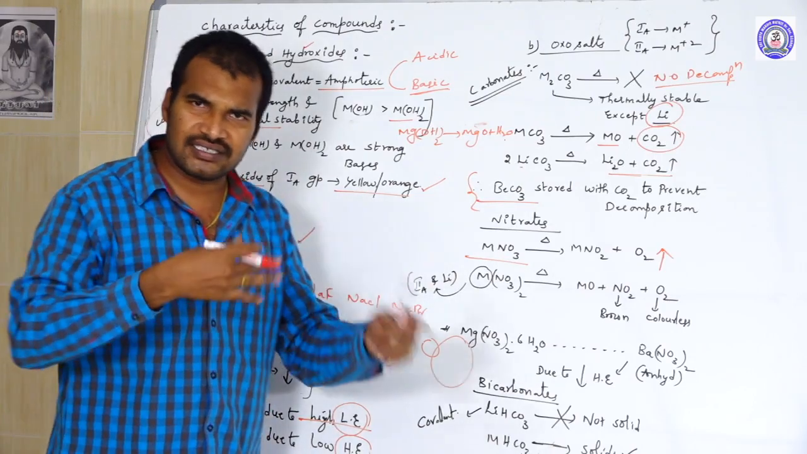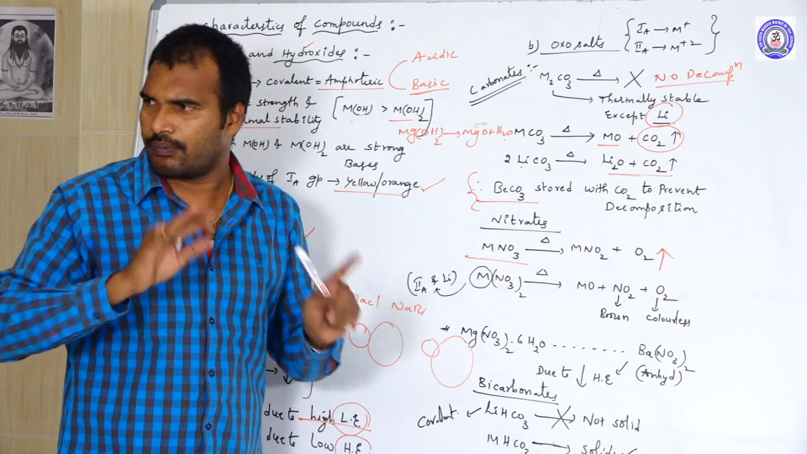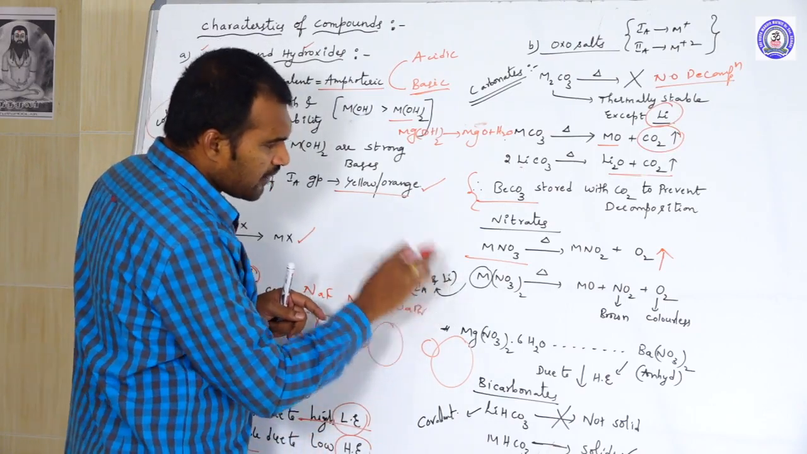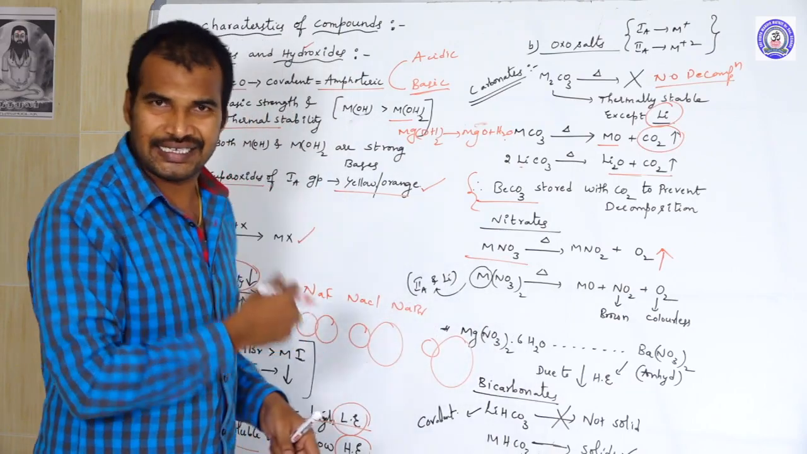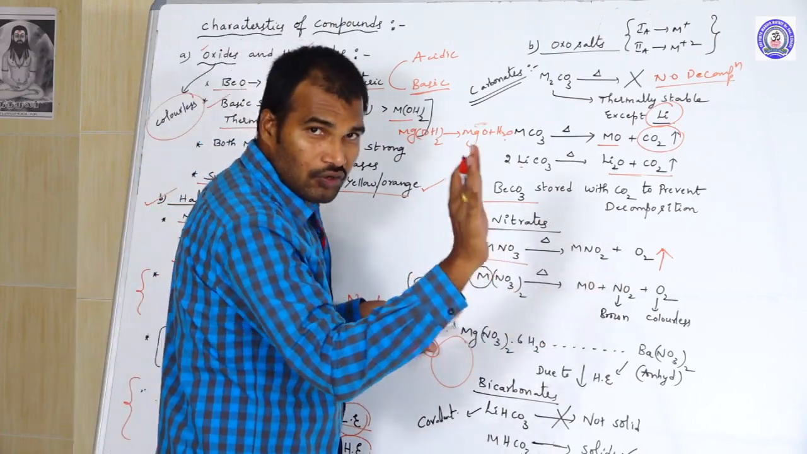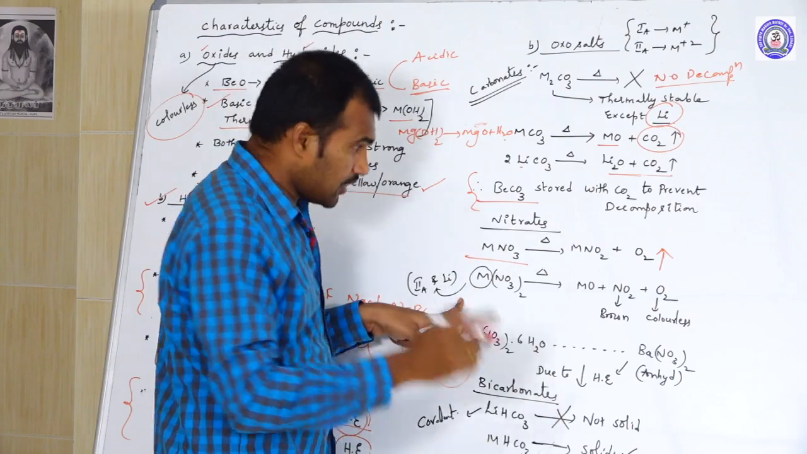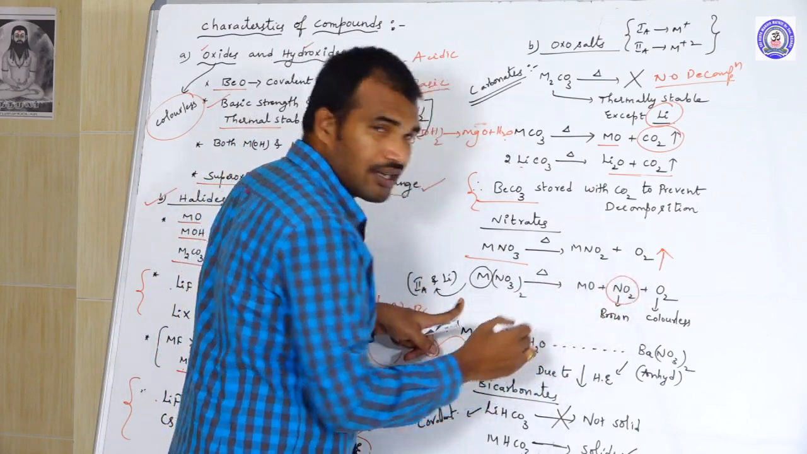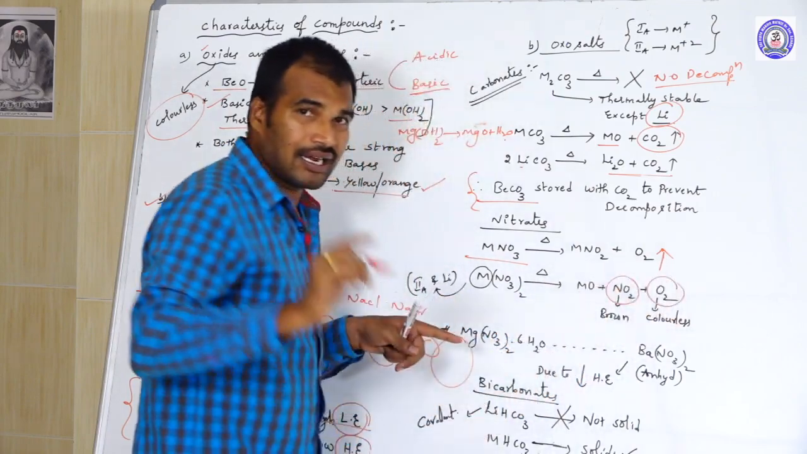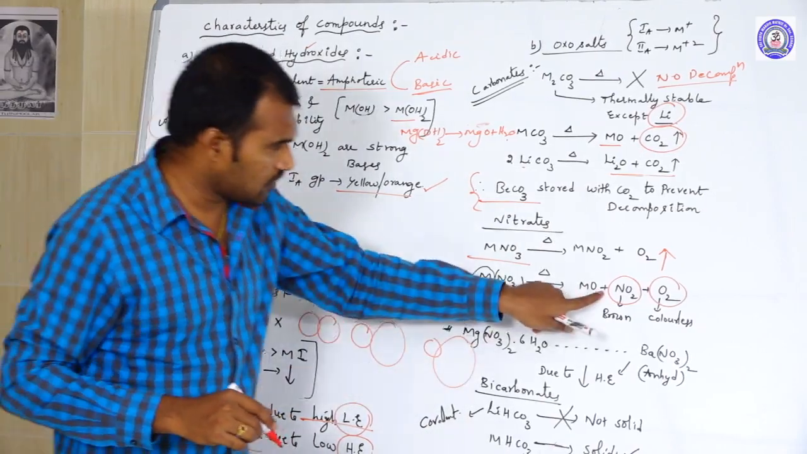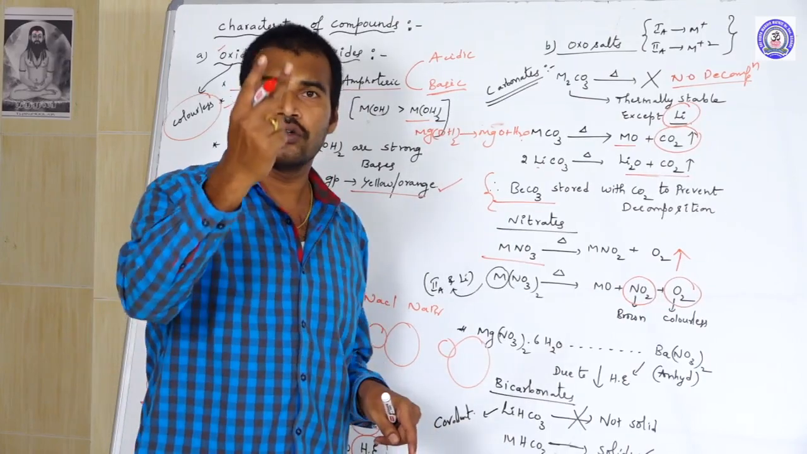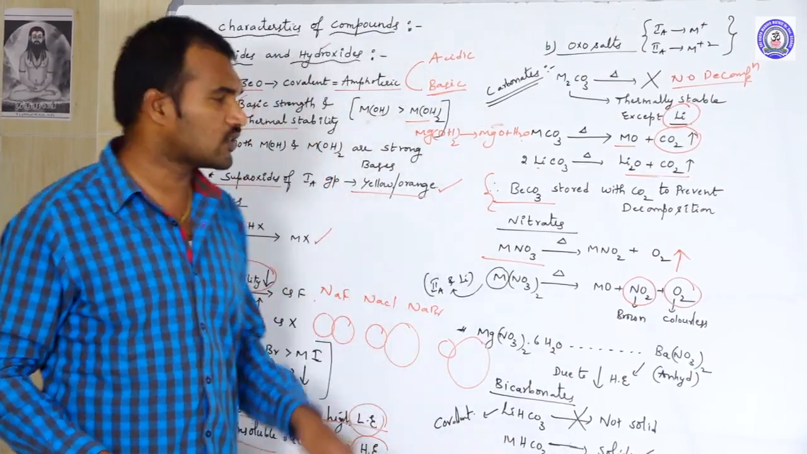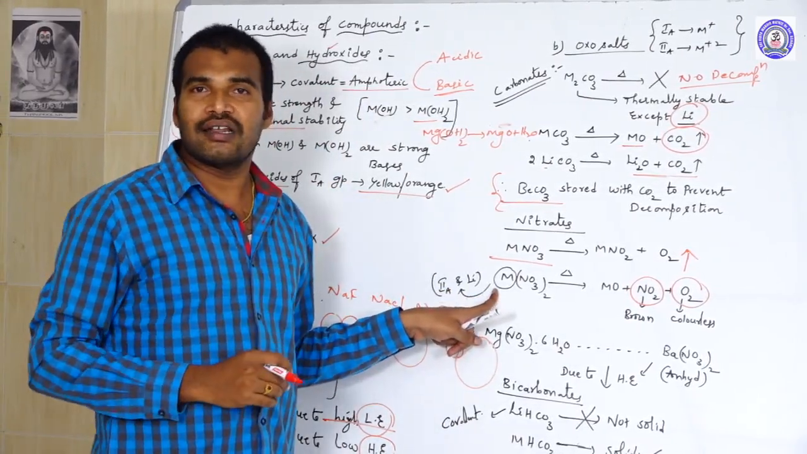Whenever we are discussing the second A group elements, lithium also will come. When the second A group elements and lithium nitrates are heated, they won't give nitrites. They release a brown colored gas and a colorless gas. This is also a paramagnetic species, and even this is also a paramagnetic species. So two paramagnetic species will be given by second A metal nitrates.